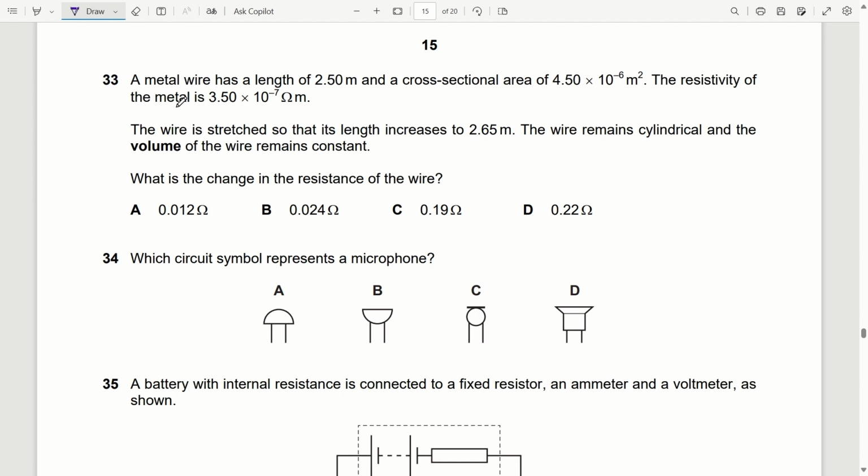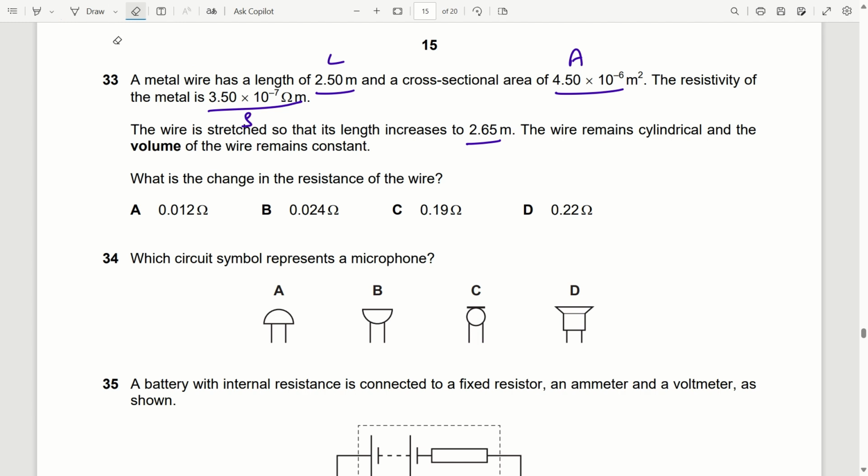33. A metal wire has a length of 2.50 meter. Length is given. Area of cross section 4.50 into 10 to the minus 6. Resistivity rho is given. The wire is stretched so that its length increases to 2.65 meter. The wire remains cylindrical and the volume of the wire remains constant. What is the change in the resistance?